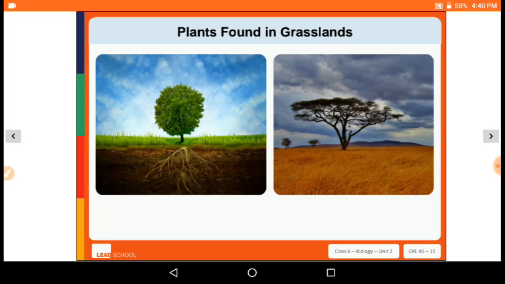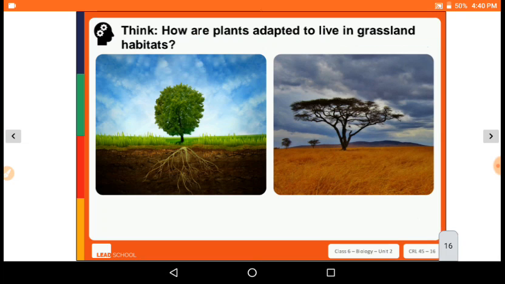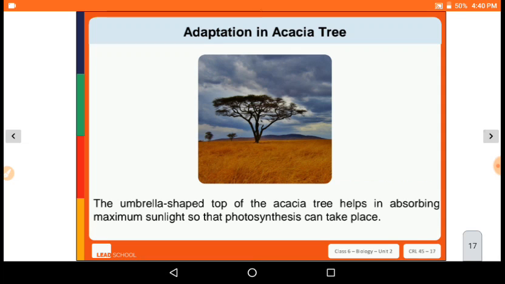Now, plants found in grasslands. How do plants adapt to live in grassland habitats? The umbrella-shaped top of the Asian trees helps to absorb the maximum sunlight so that photosynthesis can take place.